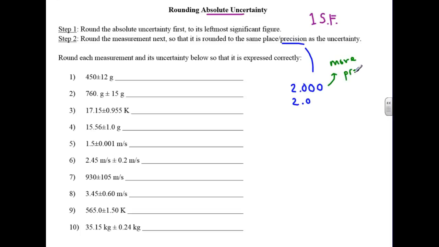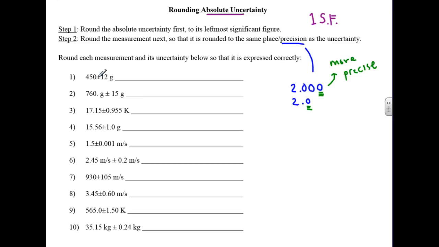So in another sense of the word, precision means what place have you rounded to? Have you rounded all the way to the 1,000th place, or have you only rounded to the 10th place? So that's another way that we can talk about precision. It has two meanings, literally two meanings. Okay, so let's try this.